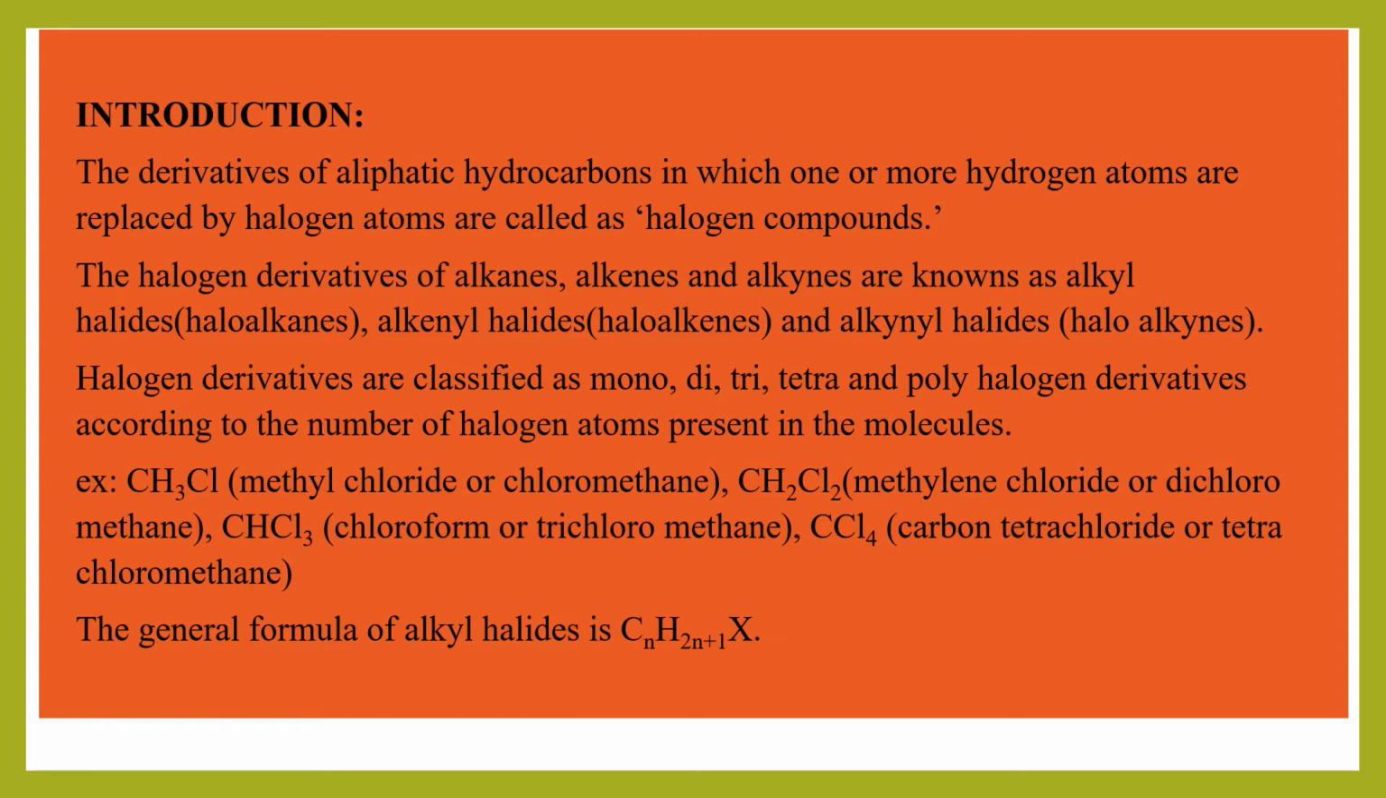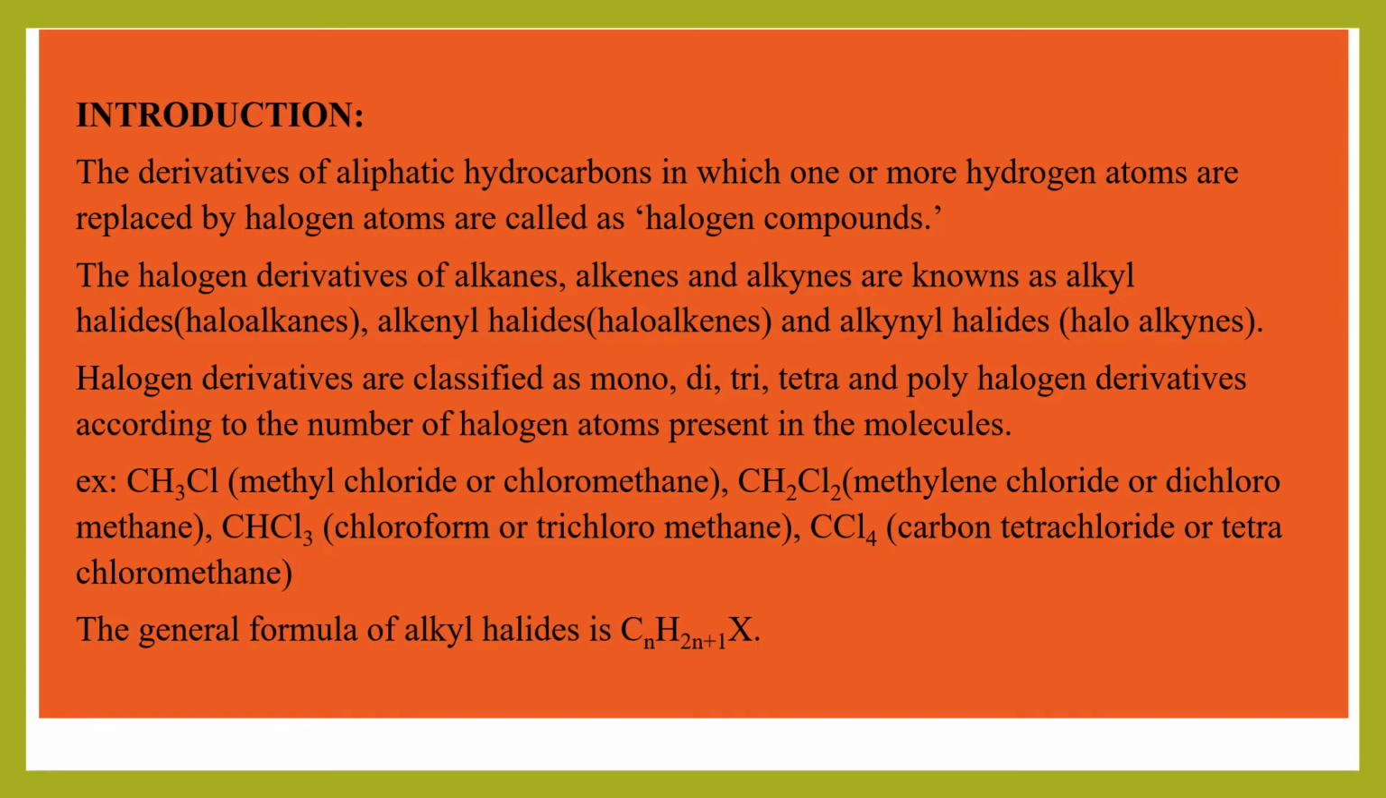Like that, the general formula of alkyl halides is CnH2n+1X. Underline this point, students. So what is the general formula of alkyl halides? It is CnH2n+1X. Okay, clear?